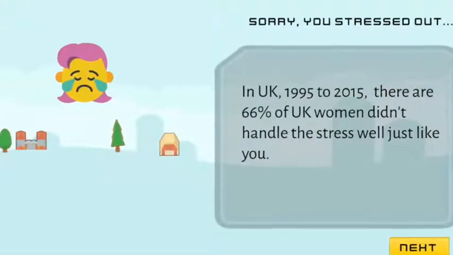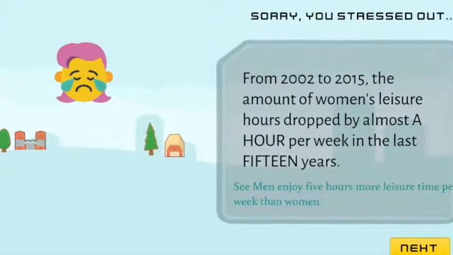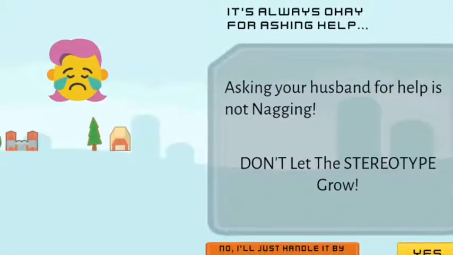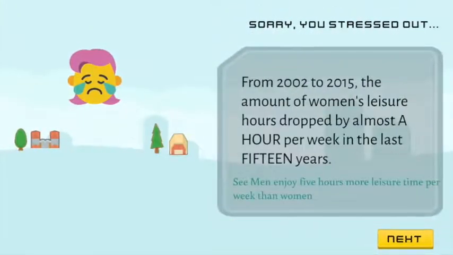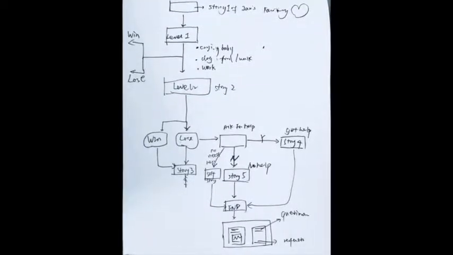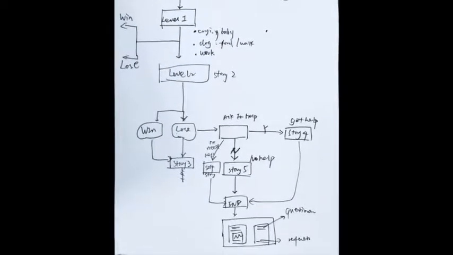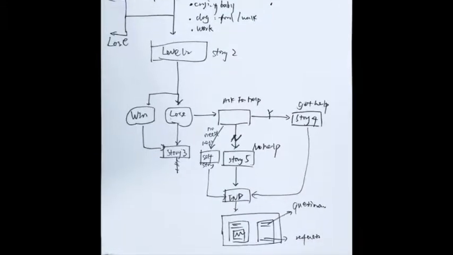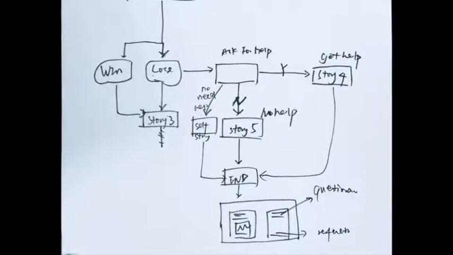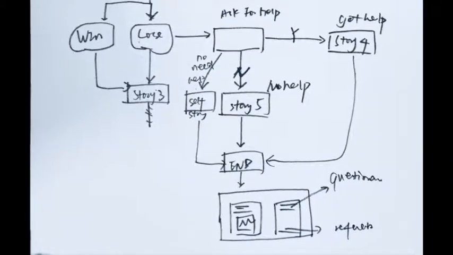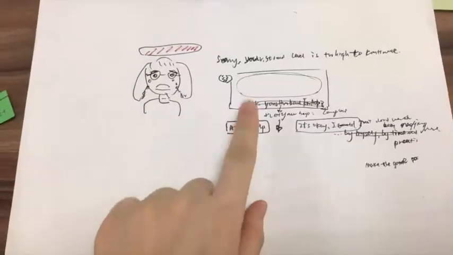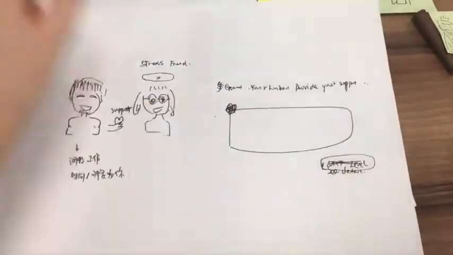If Jen cannot handle the stress well, the player will have to make a series of choices to get help, advice, and the true data about gender equalities. In the game, a flowchart was used to design and analyze the cause and effect relationships of the narratives of the game and the player's choices. As a result, players will build a strong link from their choices to the results and learn from the link.